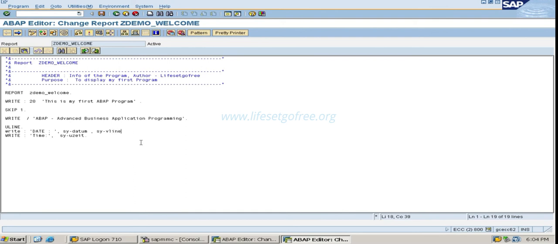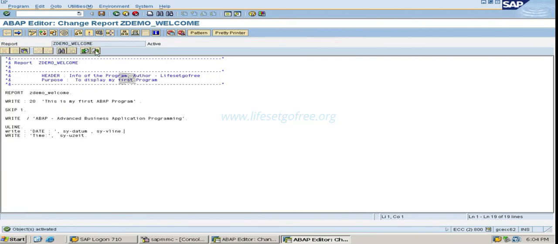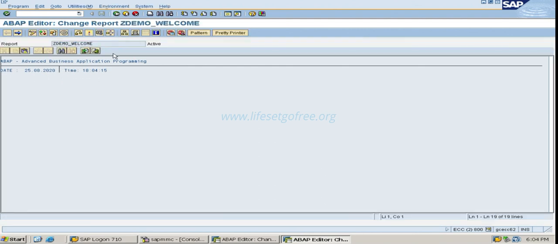So this is the vertical line. Okay, let's execute. See, now I can see a vertical line here. I have date, then a vertical line, then time.